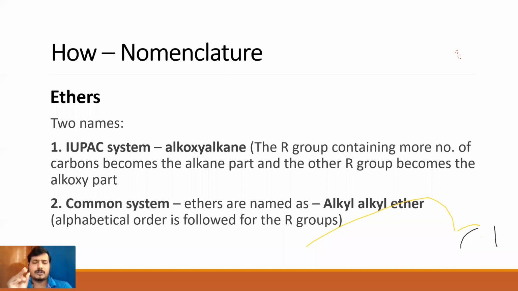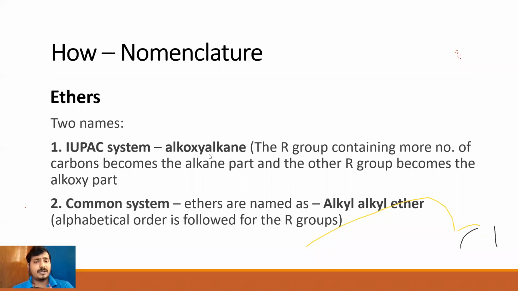So going back to the compound that we were visualizing, CH3OC2H5. In CH3OC2H5, C2H5 has more carbon atoms, so that will become my parent chain. And in that parent chain, how many carbons are there? There are 2 carbons, so therefore the root word is eth. And the nature of bonds, if it is single, ethane. So ethane will become this portion.